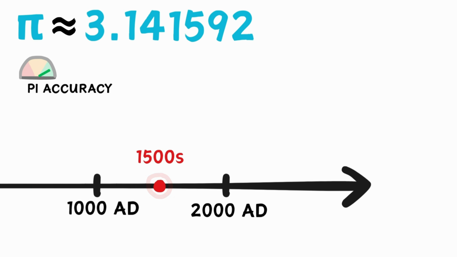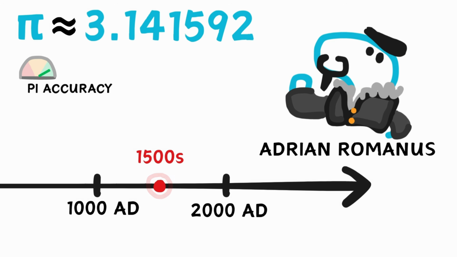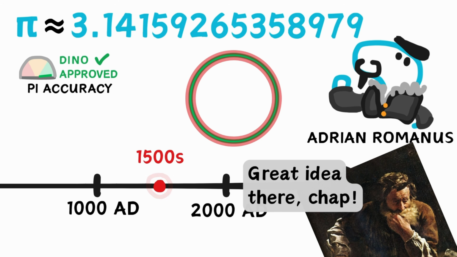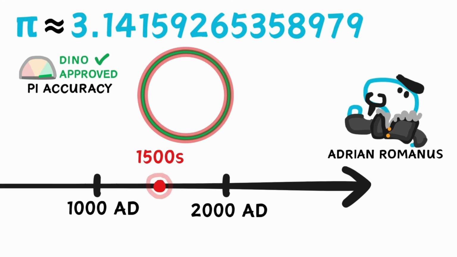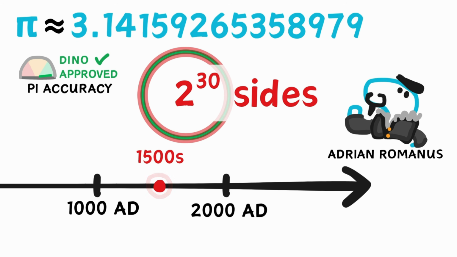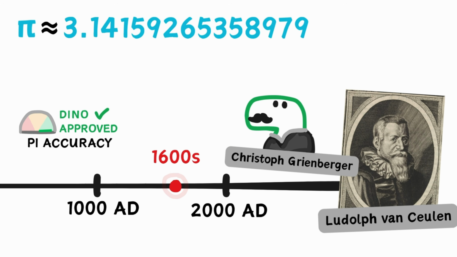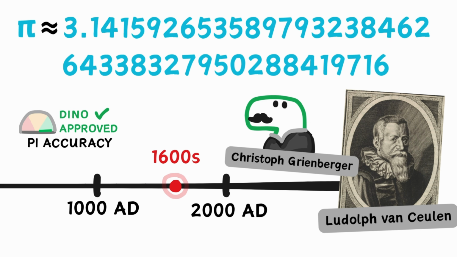Starting in the 1500s, math underwent a revolution. In 1593, Adrian Romanus accurately calculated the first 15 digits of pi. Using Archimedes' polygon technique and some trigonometry, Romanus effectively worked with a polygon with over 1 billion sides. Mathematicians after him were able to go even further, using the same method to calculate pi as far as 39 digits.